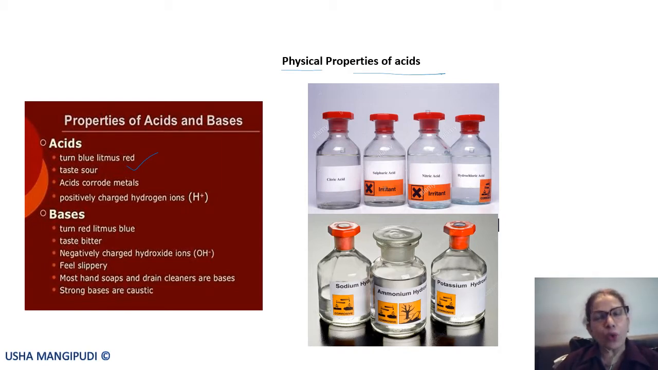This you must have already seen in the labs, because in grade 7 also you had this chapter of acids and bases. So maybe you have already seen in the lab the blue and red litmus papers, you test the acids and bases with those papers. So it turns blue litmus to red.